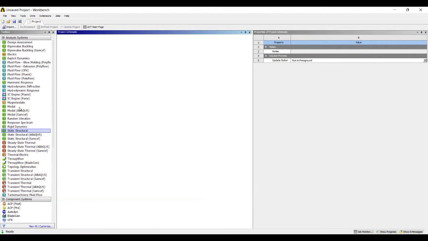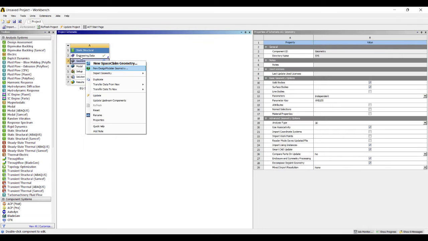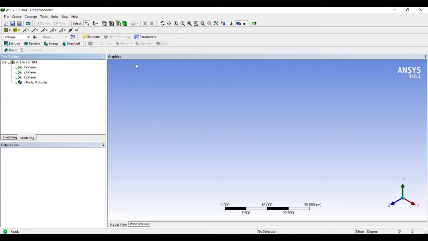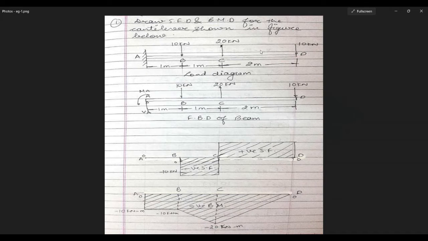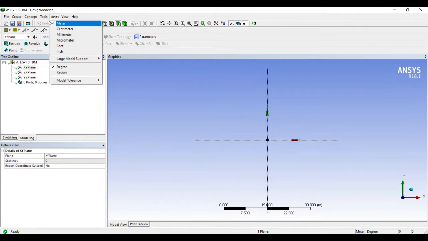I will go to static structural and double click on it. I'll rename it as example 1 SFBM. I'll go to geometry, right click, new DesignModeler geometry. I'll go to XY plane, look at. Now if you see the diagram, the units are in meters. So I will choose the unit as meter, which is anyways the default.